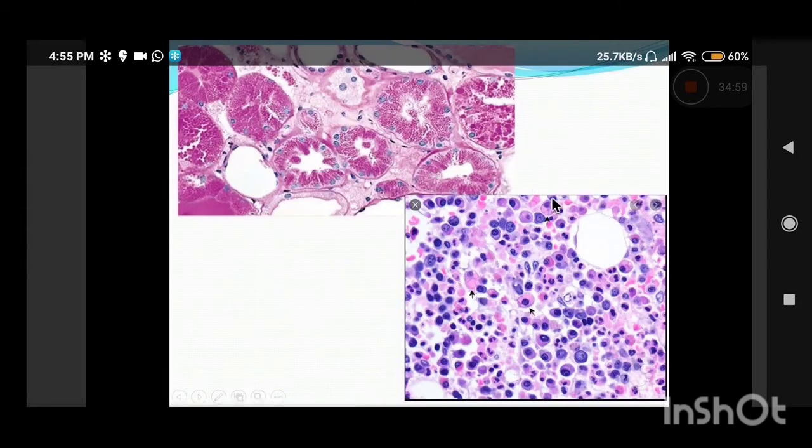Can you see these plasma cells? The plasma cells always have an eccentrically placed nucleus with a characteristic cartwheel-like chromatin. And can you see these pale pink eosinophilic inclusions? These are Russell bodies. Now, these are nothing but the proteins, immunoglobulins, which are secreted by the plasma cells, and they are visible as the Russell bodies in the plasma cells.